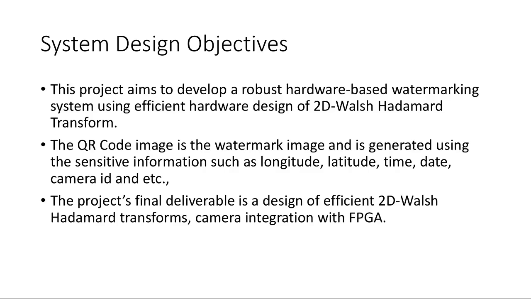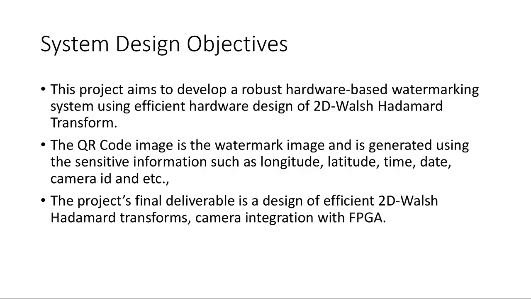System design objectives: this project aims to develop a robust hardware-based watermarking system using an efficient hardware design of the 2D Walsh Hadamard transform. The QR code image is the watermark image and is generated using sensitive information such as longitude, latitude, time, date, camera ID and so on. The project's final deliverable is a design of an efficient 2D Walsh Hadamard transform.